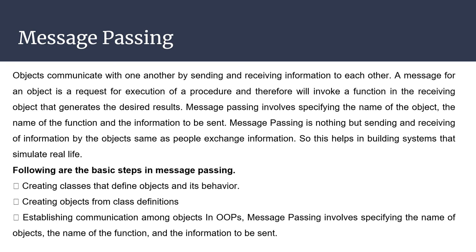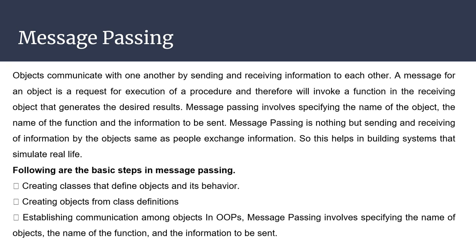Message passing involves specifying the name of the object, the name of the function, and the information to be sent. Message passing is nothing but sending and receiving of information by objects, the same as people exchange information. So this helps in building systems that simulate real life. Following are the basic steps in message passing.